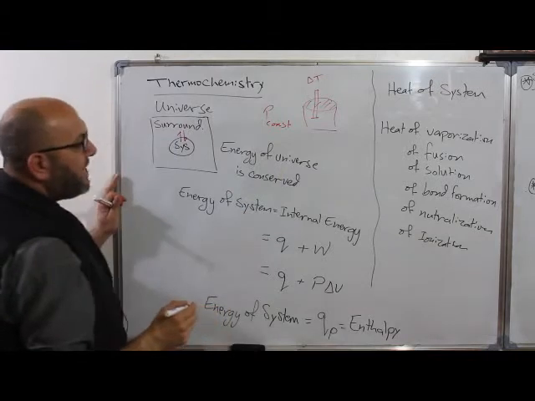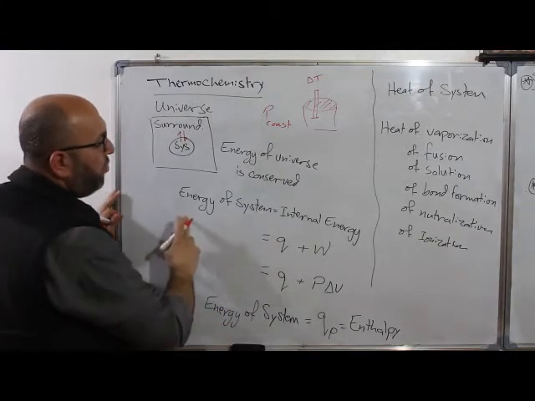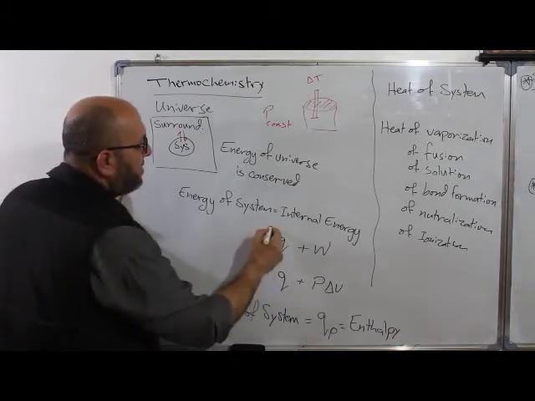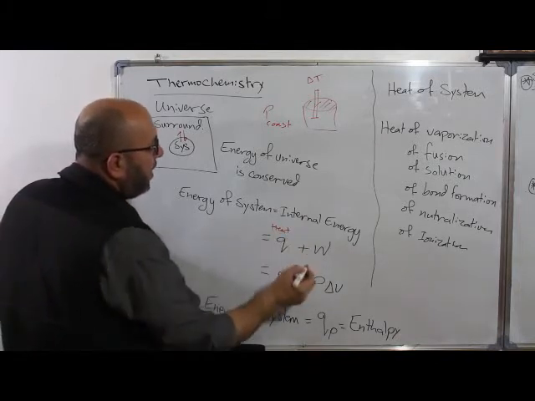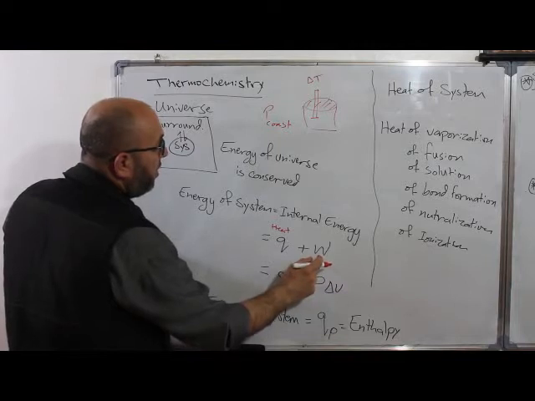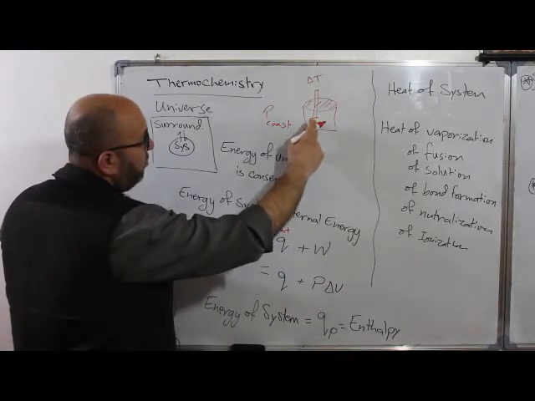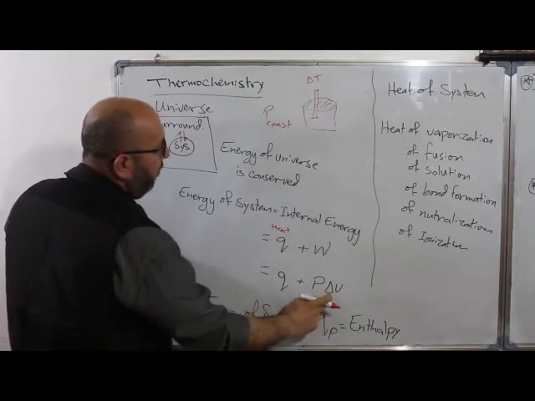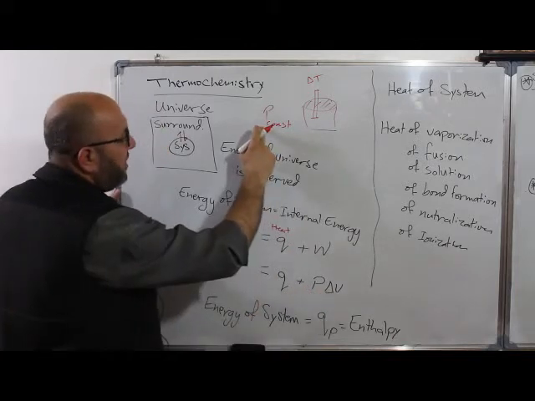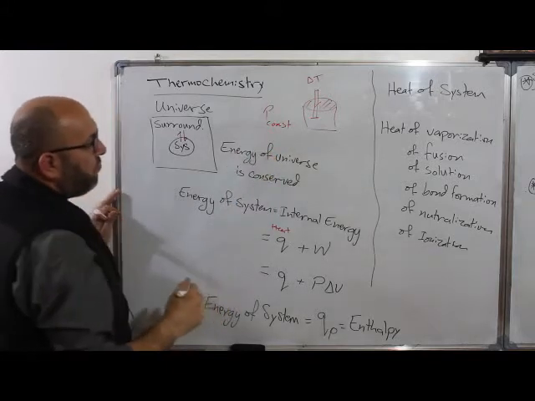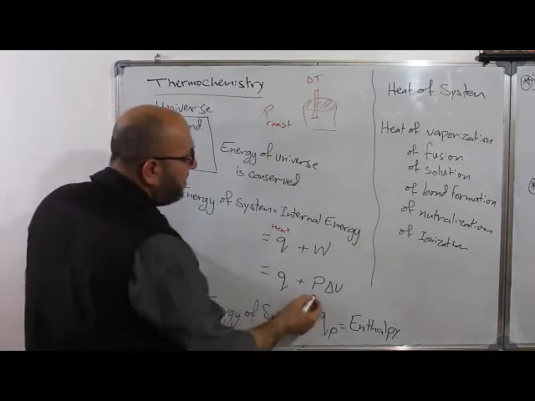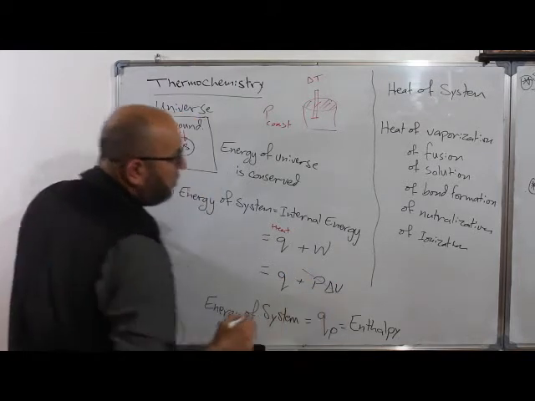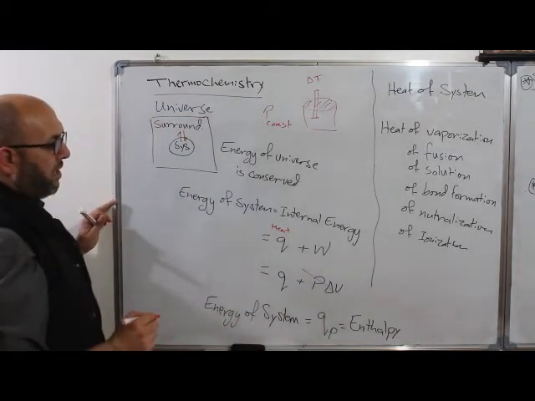The energy is equal to Q as heat plus the work. Work is measured here by using the pressure and change of volume. If the pressure is constant, it doesn't change, so this part of the equation goes to zero out of the calculations.